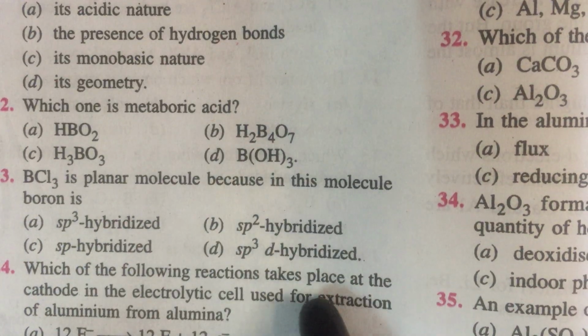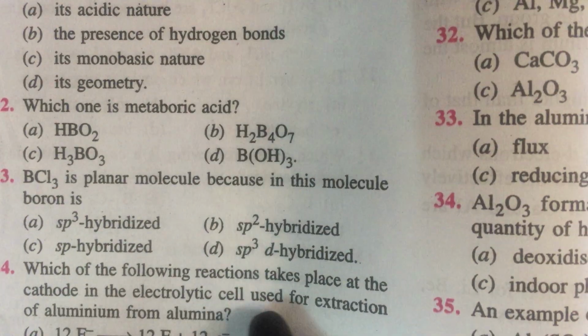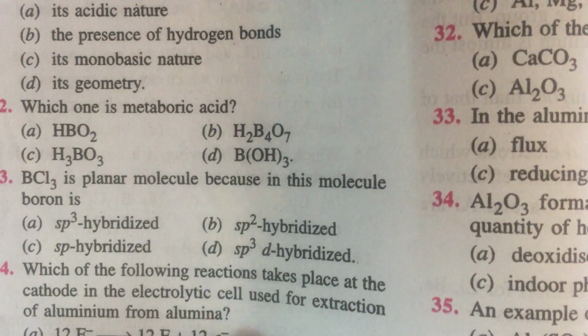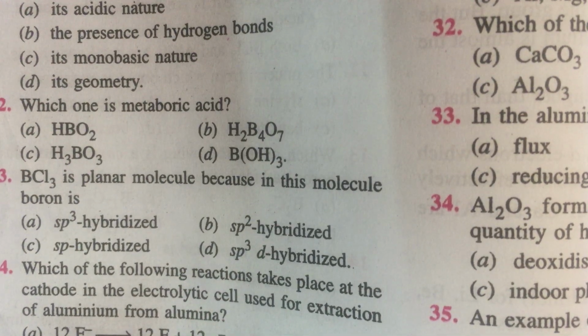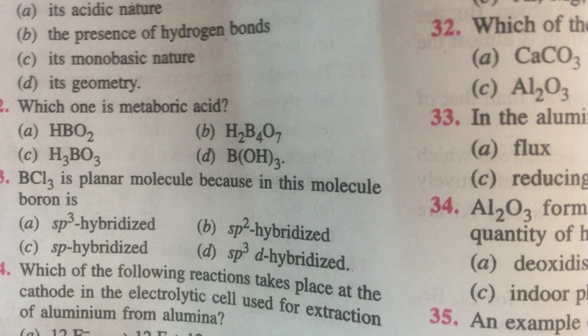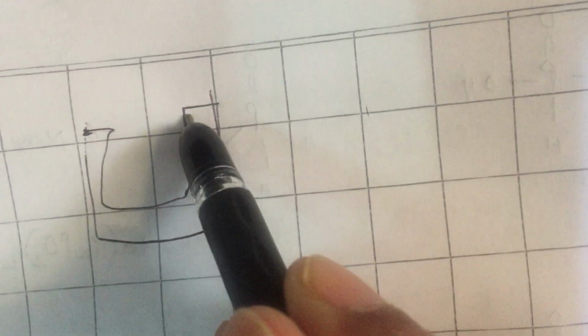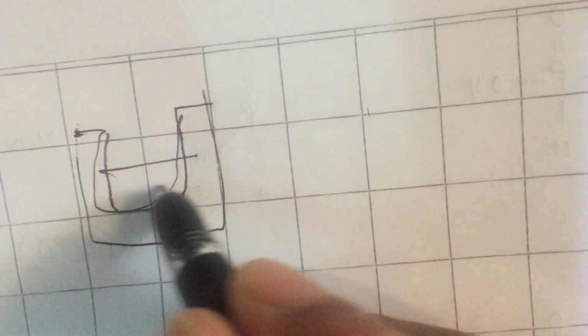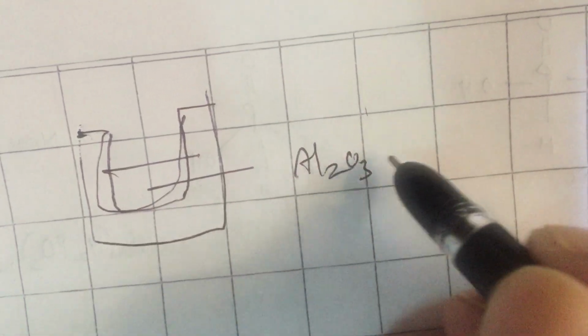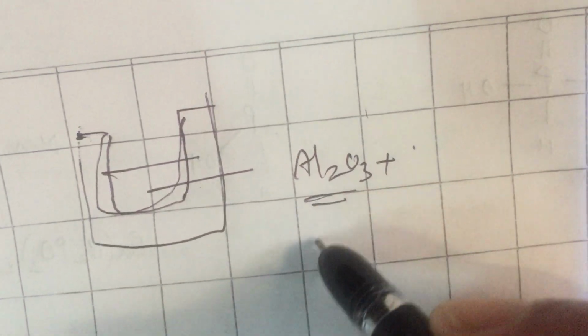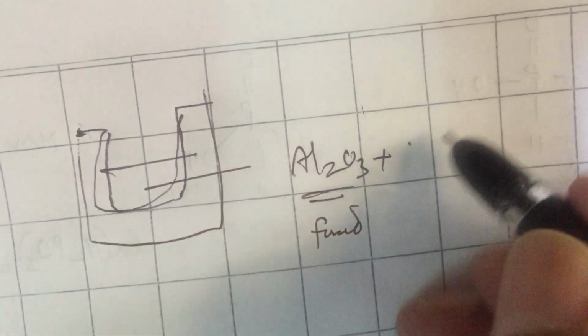Which of the following reactions take place at the cathode in the electrolytic cell used for extraction of aluminum? I will explain a little bit because it is not covered in your NCERT book. We will spend about 1 minute on this. Aluminum can be extracted from a cell which is an iron tank in which there is carbon lining. Here you take Al2O3, which in molten state is a poor conductor.